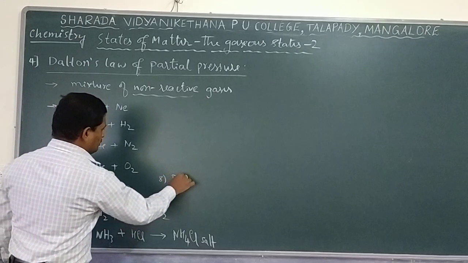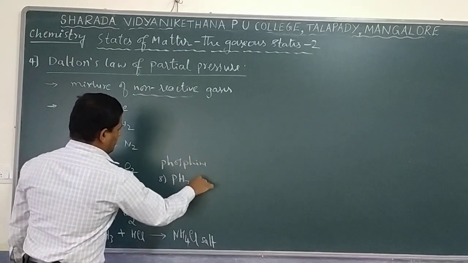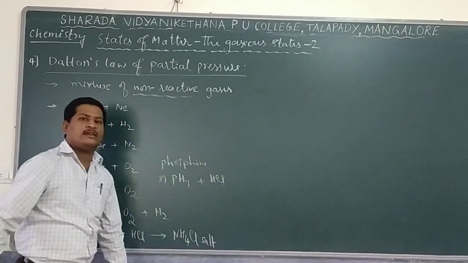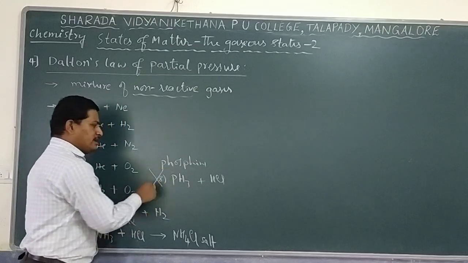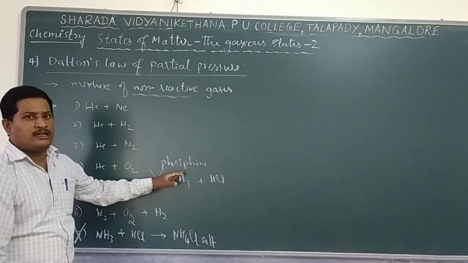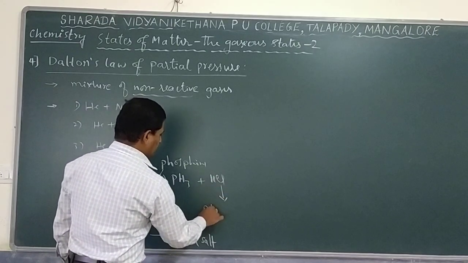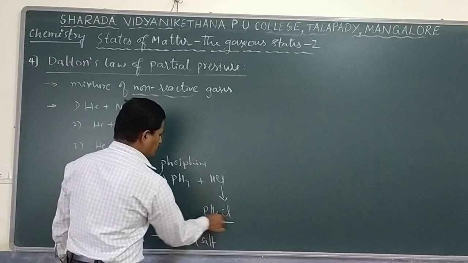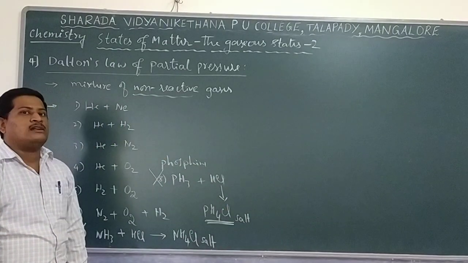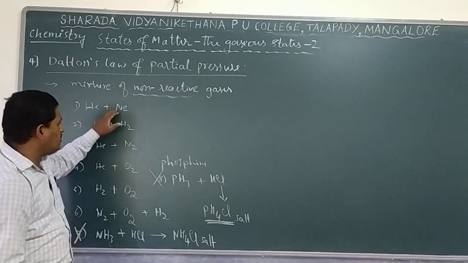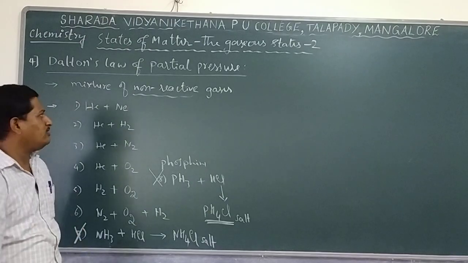We have PH3, which is nothing but phosphine, and another one, let us say, HCl, hydrochloric acid. Phosphine is a gas, HCl is also a gas, and this is also not an example of non-reactive gases. These are reactive gases. Why? Because the combination of PH3 and HCl gives PH4Cl, called phosphonium chloride. Again, it is a salt. Such that Dalton's law is applicable only for non-reactive gases, not for reactive gases. So this is the one thing that we have to remember.